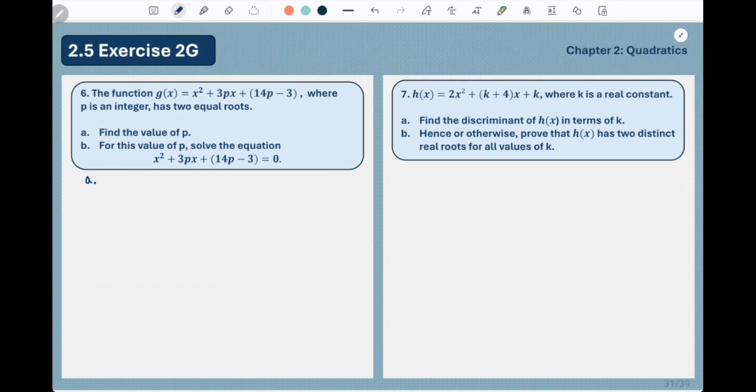For p, we're gonna find delta first and equate it to 0 because we're looking where it has two equal roots. So delta is b squared, in this case 3p to the power of 2, minus 4ac. A is 1, c is 14p minus 3, equal to 0.